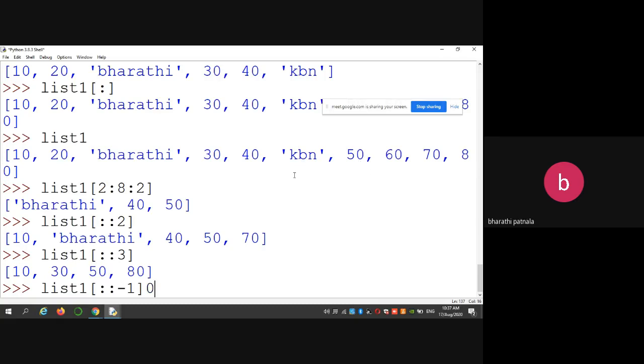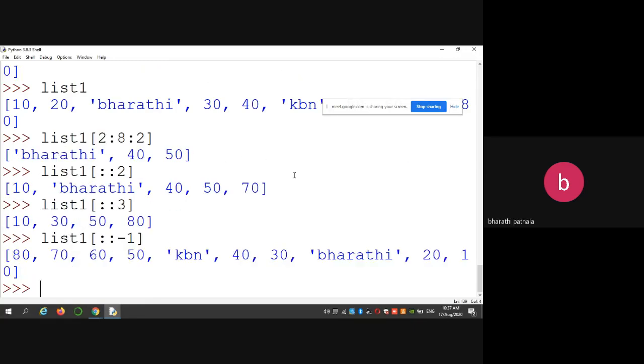So if you want to print the elements in a reverse order, then you have to use this command. Whatever it may be, the slicing cannot change the original list. Okay. Slicing in the sense you want to retrieve a part of the elements in the given data structure. Then you are using slicing. So all these are about list data structures.